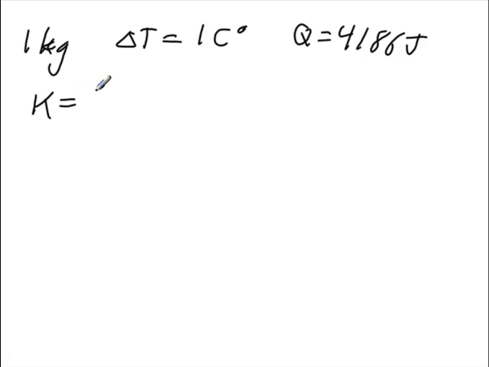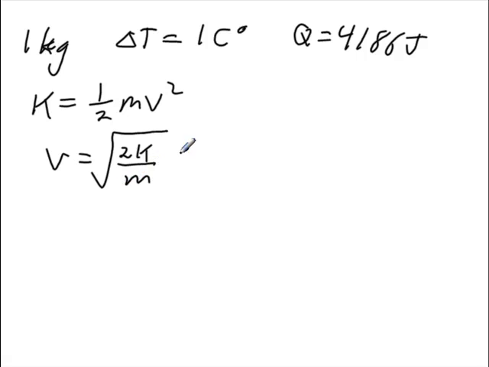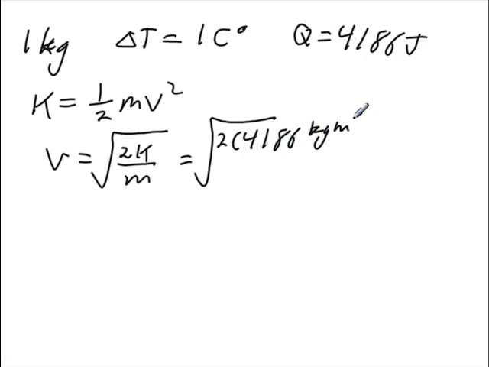Kinetic energy equals 1/2 mv squared. v is the square root of 2K over m. So that's the square root of 2 times 4,186 kilogram meters squared per second squared, divided by 1 kilogram.